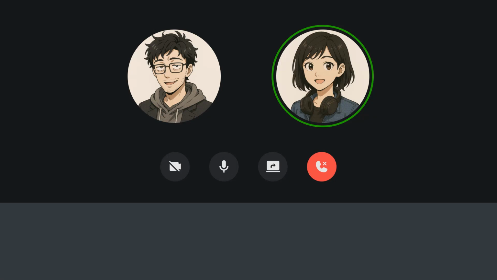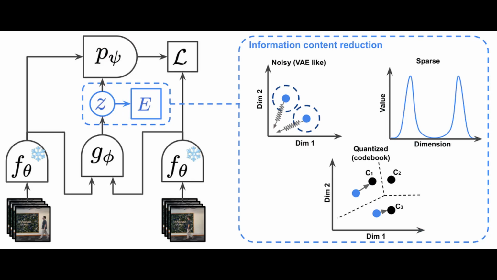So how exactly does a latent action model work? Let me break it down. Instead of being told this is a walking action, the model has to figure out the underlying pattern that represents walking just by seeing the before and after states in a video. Right. It's using what's called an inverse dynamics model, or IDM. Basically, it looks at frame t and frame t plus 1 and tries to infer what action must have happened to cause that change.